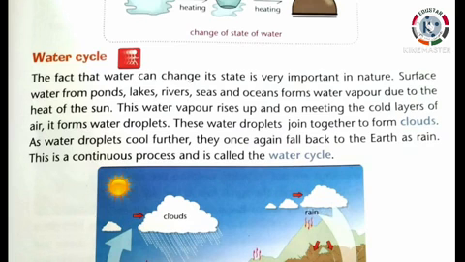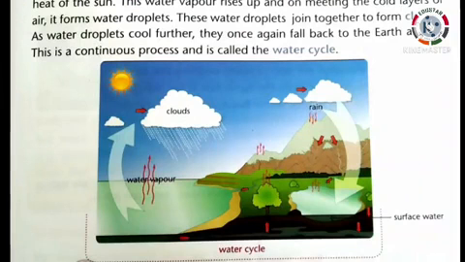As water droplets cool further, they once again fall back to the earth as rain. This is a continuous process and is called the water cycle. See here, this is the picture of the water cycle.